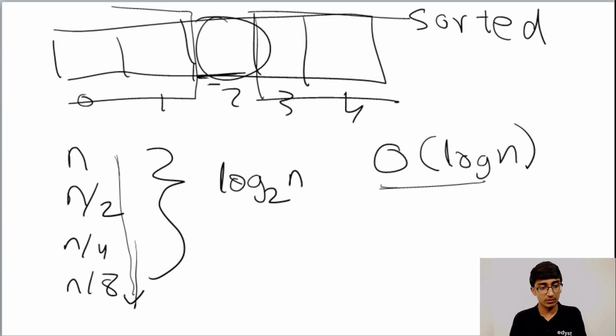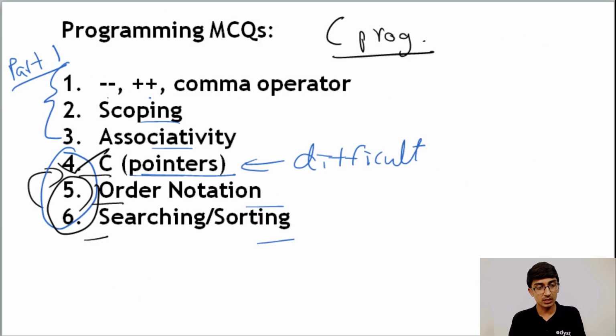Just to recap whatever we've done today, these are certain questions that can be asked in your programming MCQs, but the major questions that are going to be asked are the ones we already covered in part 1. That is decrement, increment operator, comma operator, scoping and associativity. So please go and revise your part 1 webinar from yesterday. Today's webinar we covered C pointers, order notations, and searching and sorting. Please check out the Edyst platform for more information about these topics. Very specifically for order notation and searching and sorting, we have a lot of tutorials, so do check those out on the Edyst platform.